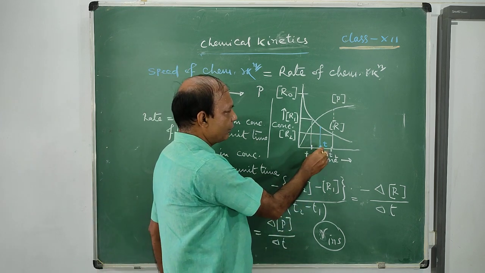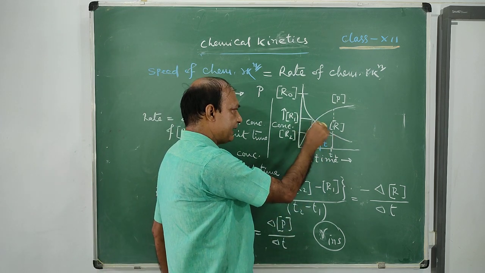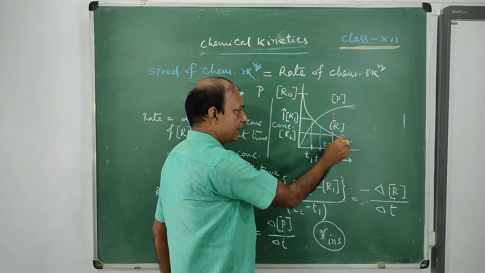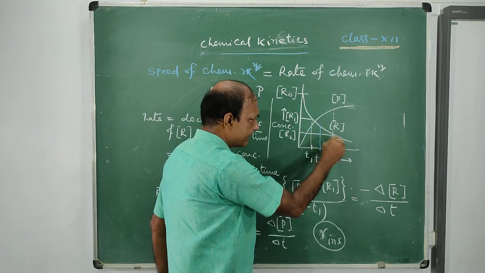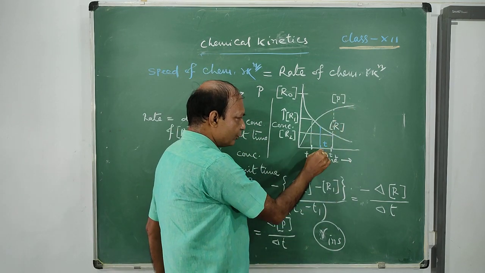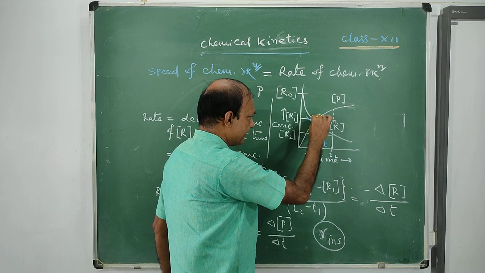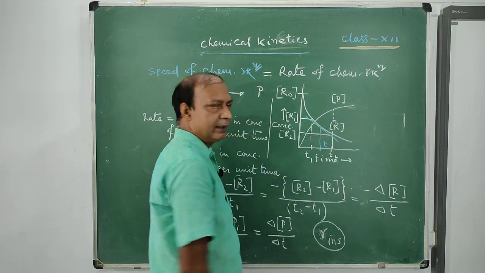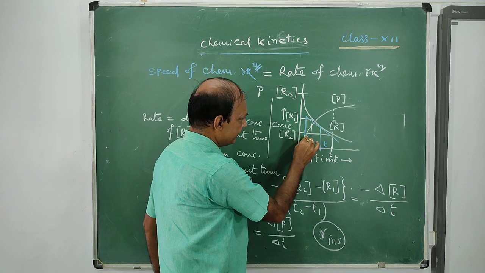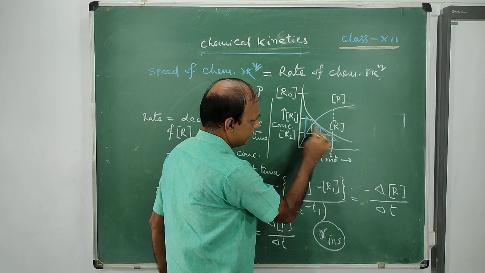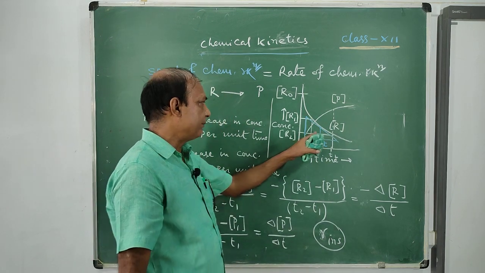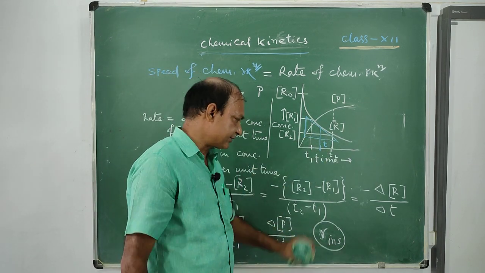You have to draw a tangent on the concentration versus time graph of the reactant or product. Both are possible, corresponding to this time. This is the tangent we are drawing. Now, if you find the slope of this tangent,